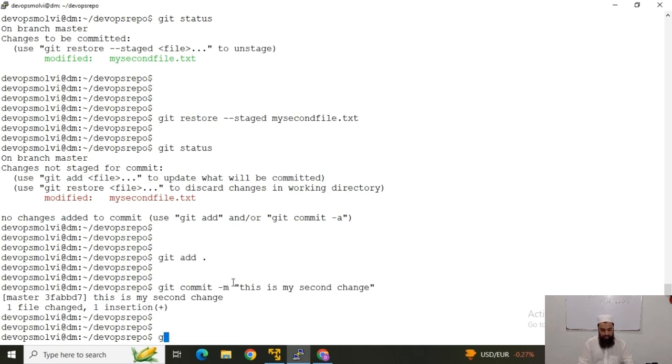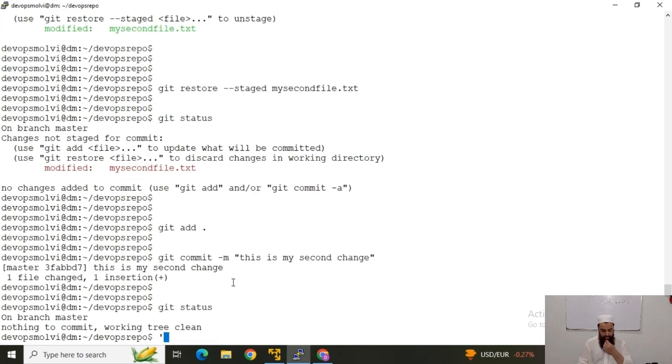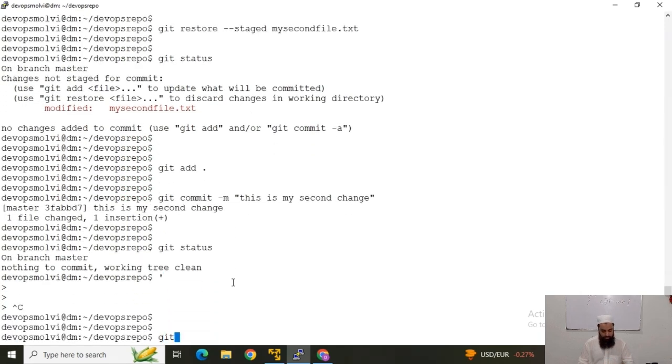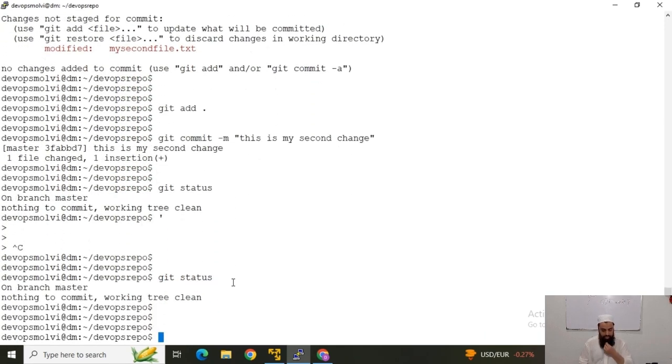Now I will run git status, and you can see there is nothing to commit, working tree clean. I mean that those files have been modified, added, staged and committed. So guys, I hope you now understand that there are actually three, or you can say four phases if we add modified as well, but as per Git there are actually three stages. First is untracked, second is staged, third is committed. Okay, I hope that now you understand.